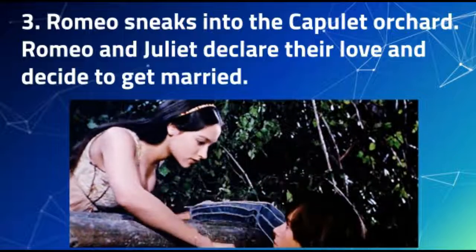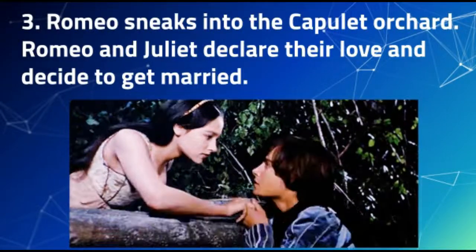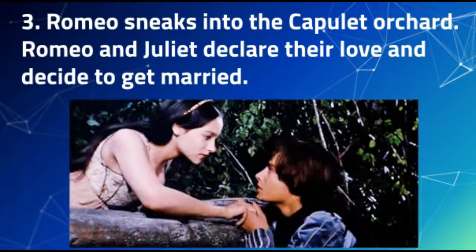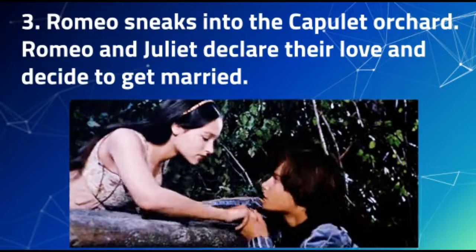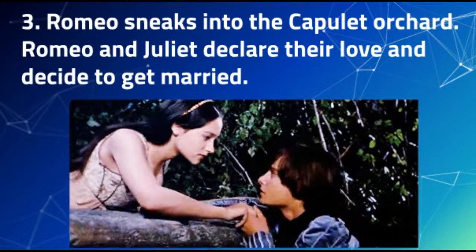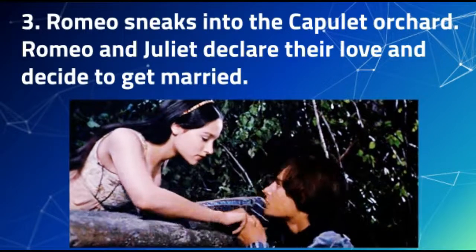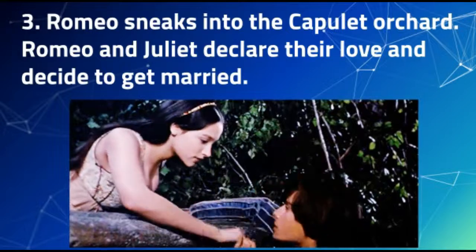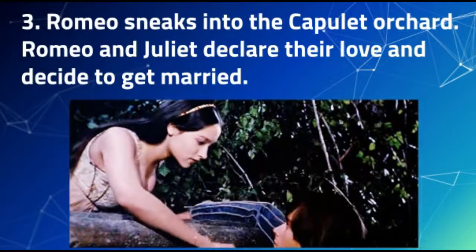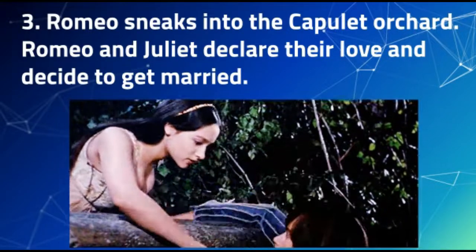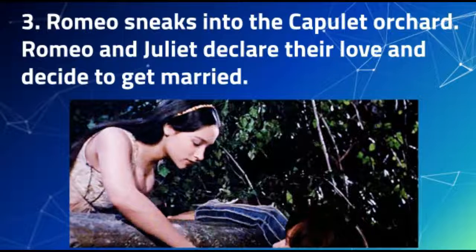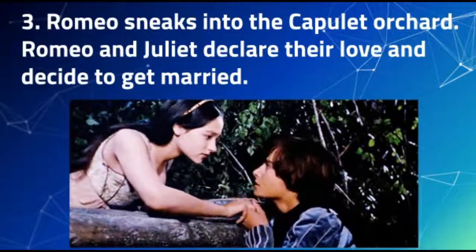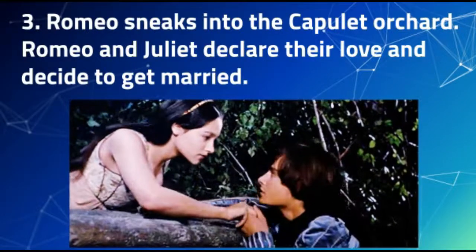Okay guys, that seems a little fast. Yes, they seem to have this deep passion for one another, but they barely know each other. All Romeo and Juliet know is that they want to be together, and they know that their feuding families will never allow that to happen. So this then leads to the domino effect we're going to see throughout the story, where they feel as though they need to keep their love hidden from the rest of the world.